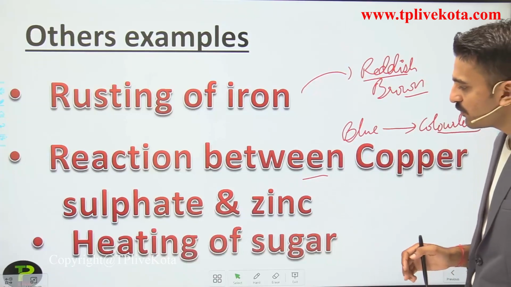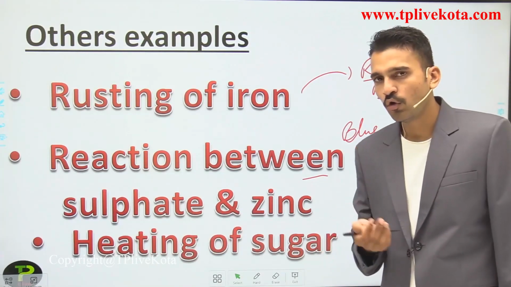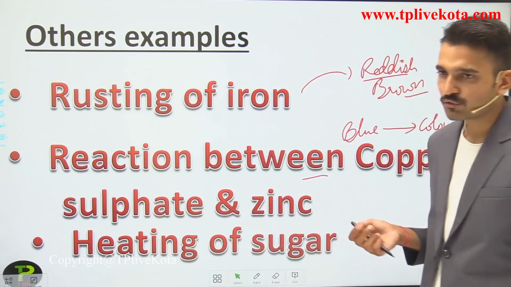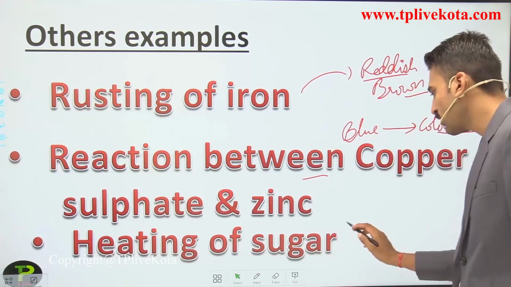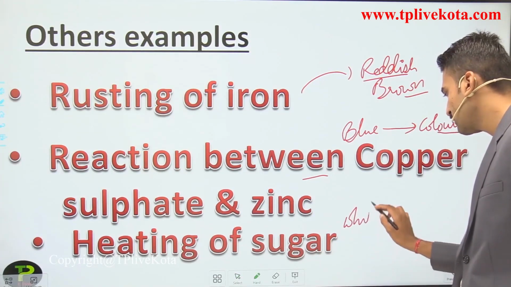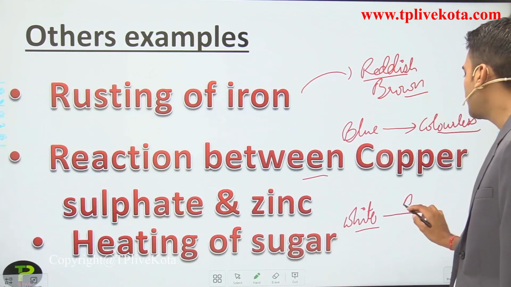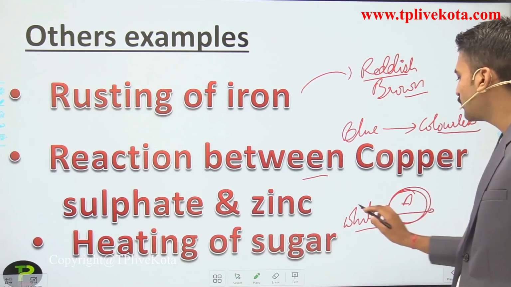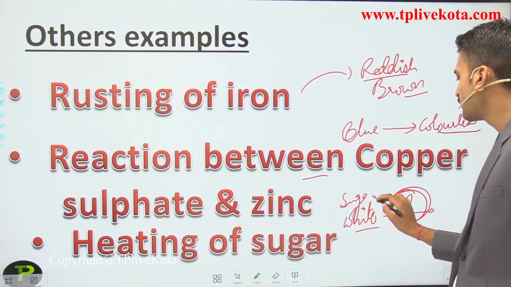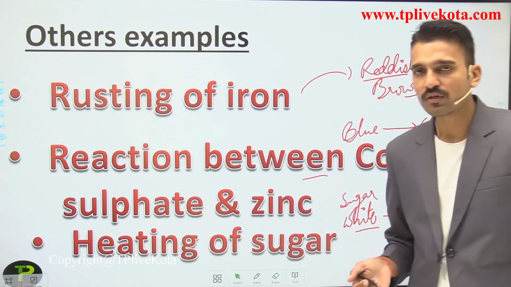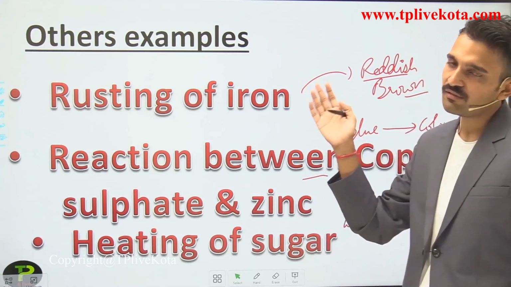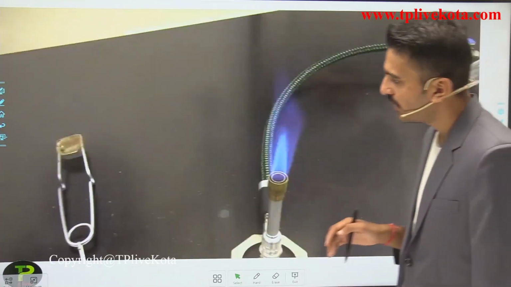The other example is what? Heating of sugar. You all know what is sugar. So what is the color of sugar? The color of sugar is white. And when you heat the sugar, what are the changes that you observe? We will see those changes in the upcoming slide.